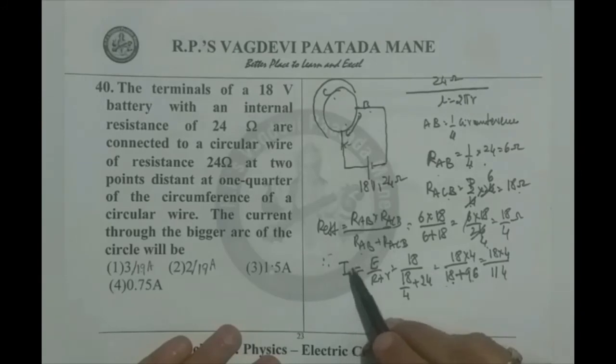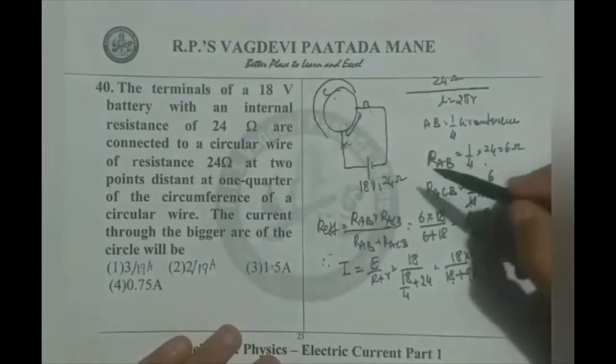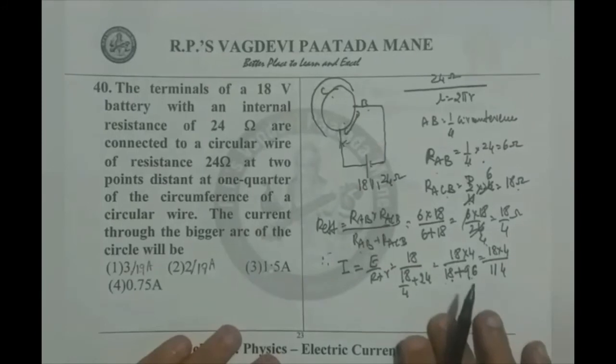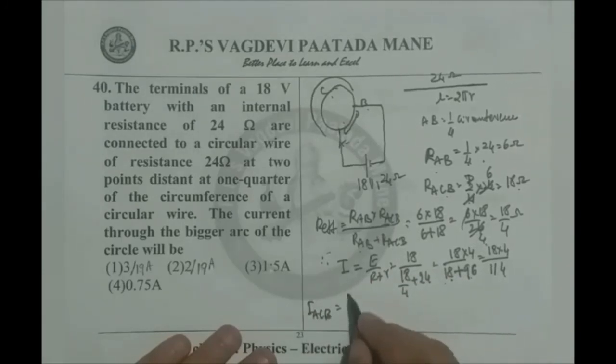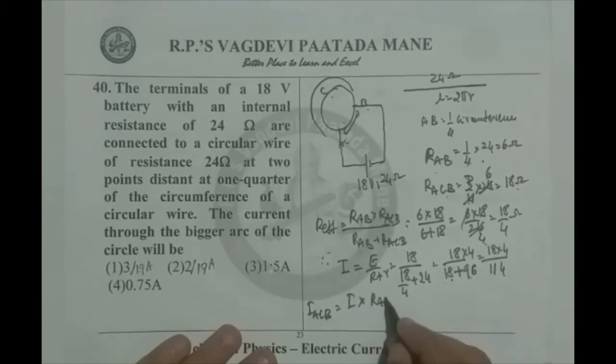The current through the bigger thing, RACB, is simply branch current we can apply. IACB is main current I into resistance in the other branch, RAB by sum of the resistance, ACB plus RAB.